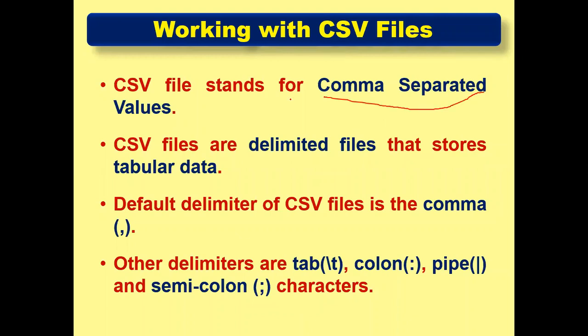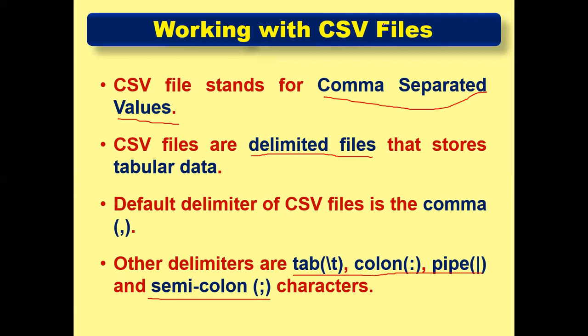This is very important, and we must remember or memorize this abbreviation: comma separated values. CSV files are delimited files. Delimited files means different kinds of symbols we can use as a delimiter, but the default one is a comma.